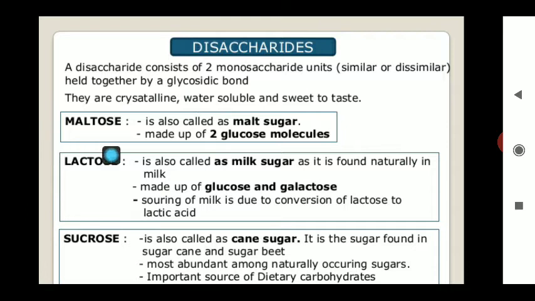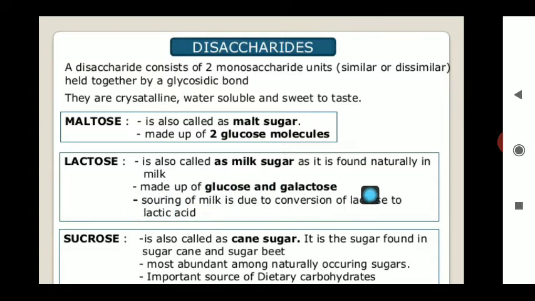Examples: maltose, it is called malt sugar, it is present in grains and in cereals like wheat, rice, whatever. Lactose, this is the milk disaccharide, present in all types of milk products as milk sugar, made up of a glucose unit and a galactose unit, both having some relative difference of structure that we will discuss later.